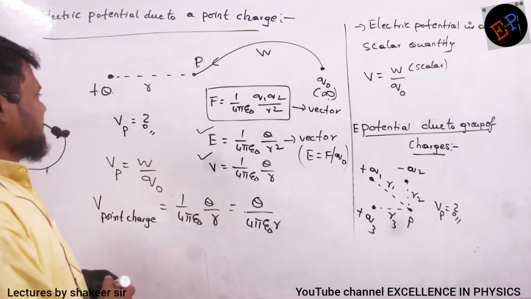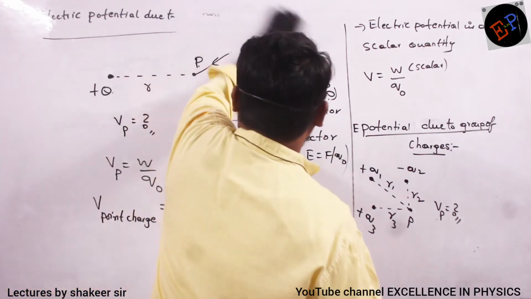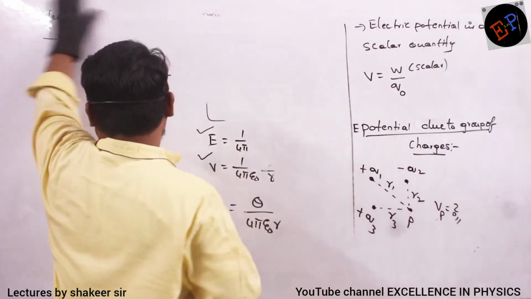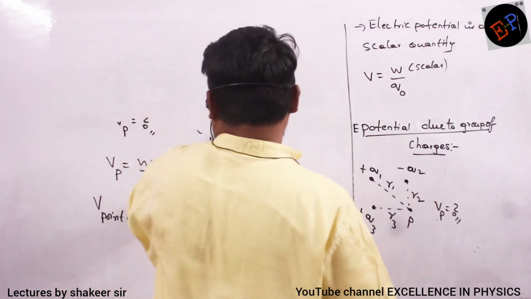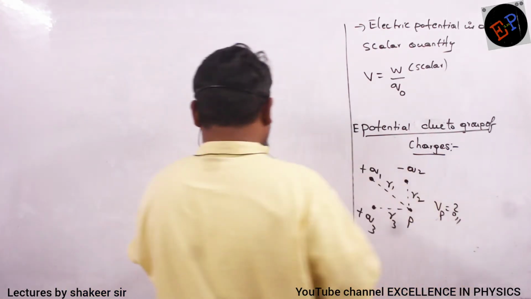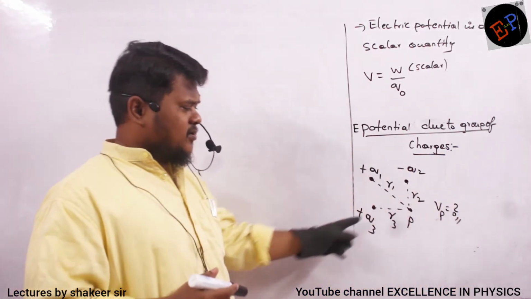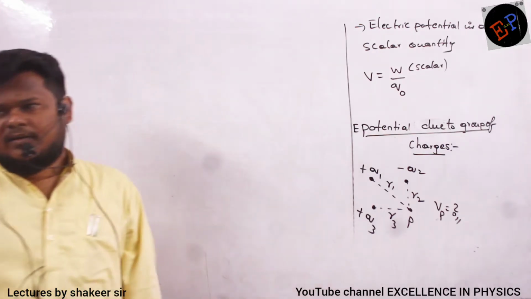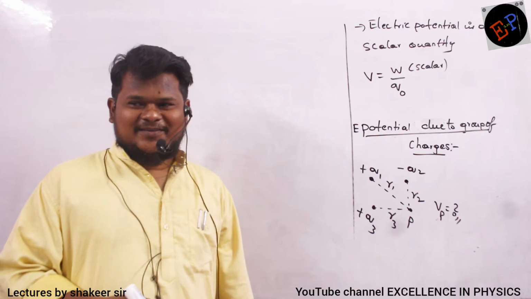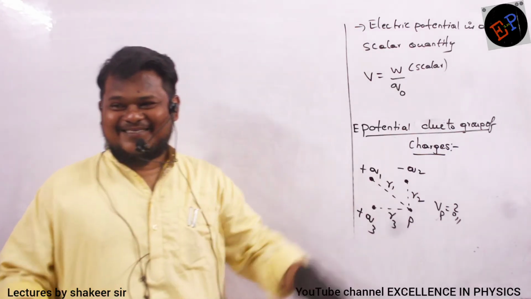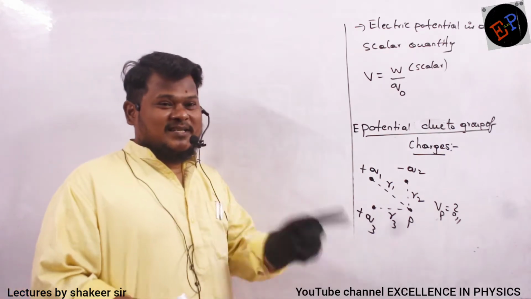Anybody? We have done the same type of calculation for electric field also, no? Now here we are doing it for potential. How to find the total resultant of all the potentials at point P? Direction? Where does direction come from? Potential is a scalar quantity.